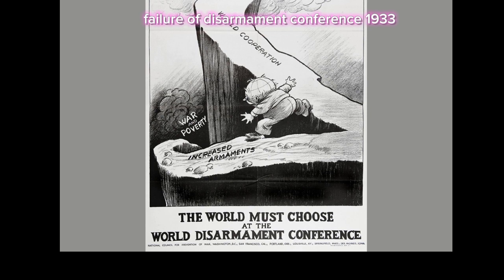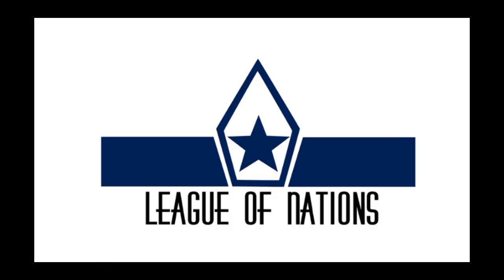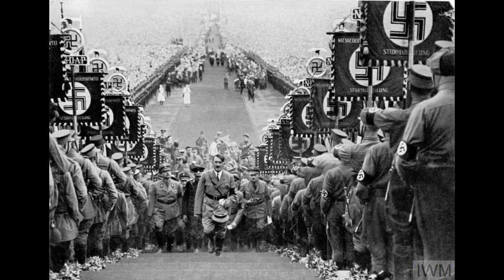Now coming to his Stufenplan. The failure of the disarmament conference in 1933 aided the cause of Hitler's ambition. Hitler manipulated the reluctance of France towards embracing general disarmament to justify Germany's withdrawal from the disarmament conference and finally from the League of Nations in 1933.